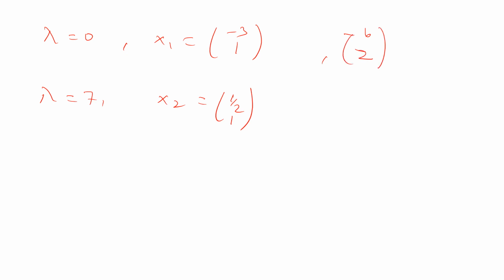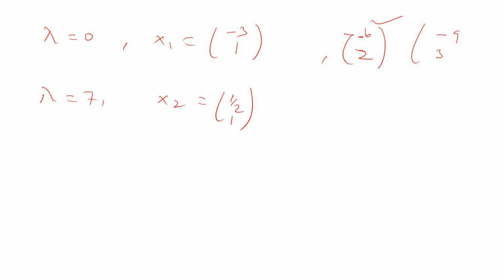That is x1 equal to minus 3 comma 1, and for lambda equal to 7, the eigenvector x2 is 1 by 2 comma 1. Okay. So multiples of this vector are also eigenvectors. For example, you can assume minus 6 comma 2, that is also a solution, therefore it is also an eigenvector.